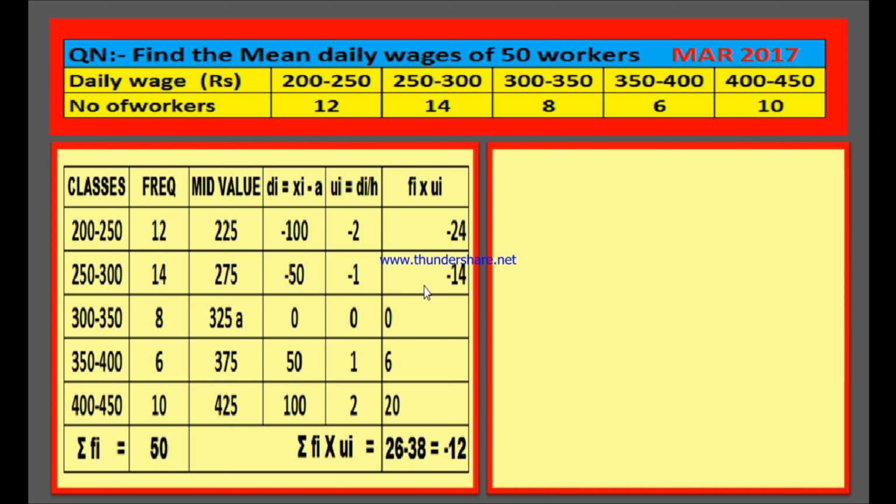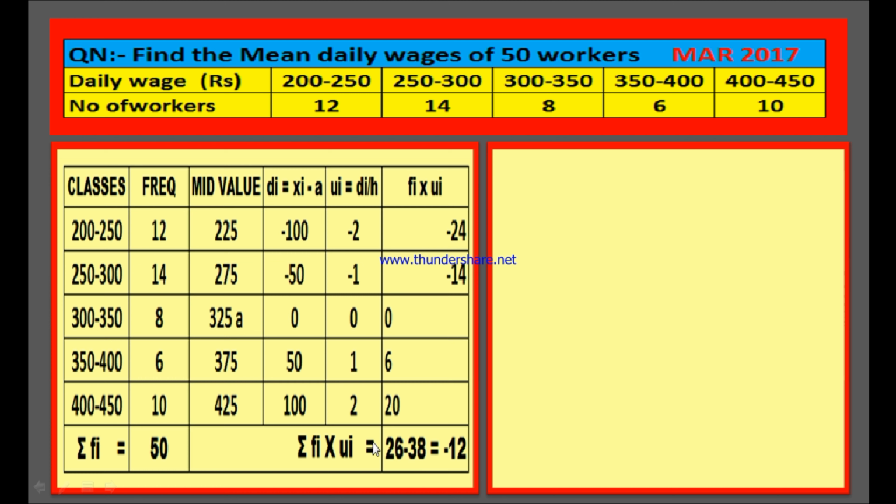After writing all these columns, find out the sum of the frequencies, sigma fi. Sigma stands for sum. If you add up, you will get 50. Therefore, sigma fi is equal to 50. And sigma fi ui means sum of fi ui. Add positive values 6 plus 20 is 26, and add negative values 24 and 14 is minus 38. 26 minus 38 is minus 12.